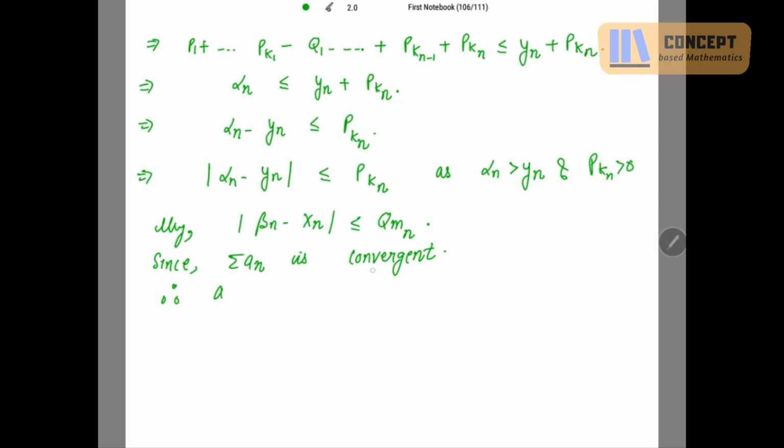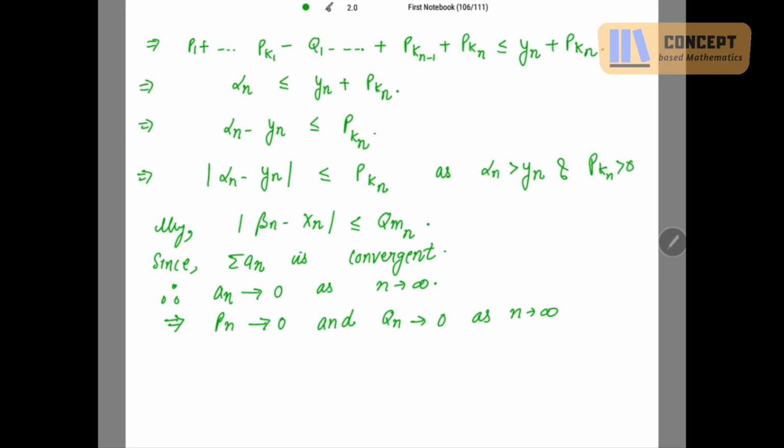Because it is convergent, I am using the definition: an tends to 0 as n tends to infinity, which implies Pn tends to 0 and Qn tends to 0 as n tends to infinity.